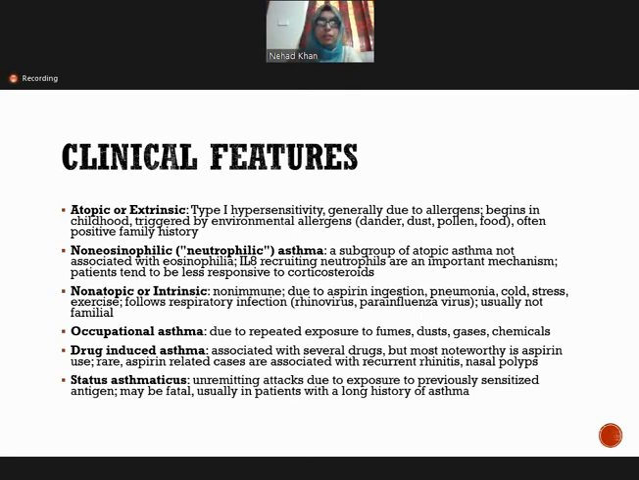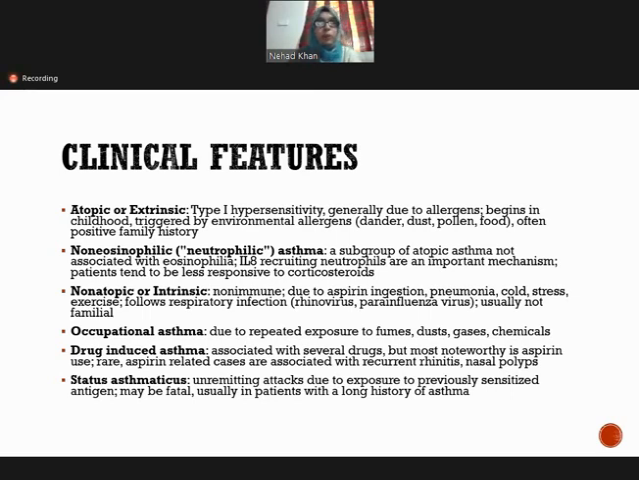The second type is non-eosinophilic asthma, which is a subgroup of atopic asthma, but not associated with eosinophilia. Eosinophil count is not increased in this. Interleukin 8 recruiting neutrophils is an important mechanism in it, and patients tend to be less responsive to corticosteroids, whereas in atopic asthma, they are very responsive to corticosteroids.